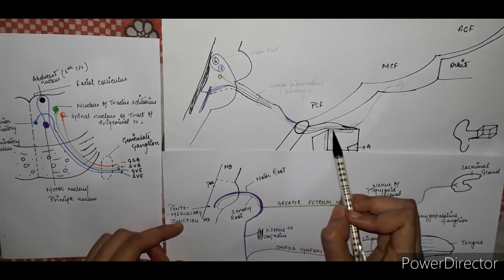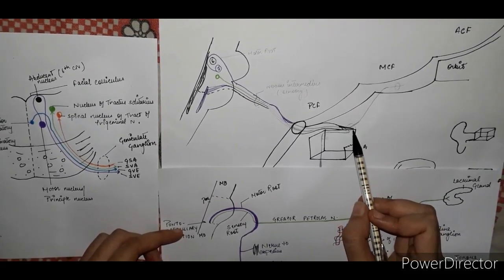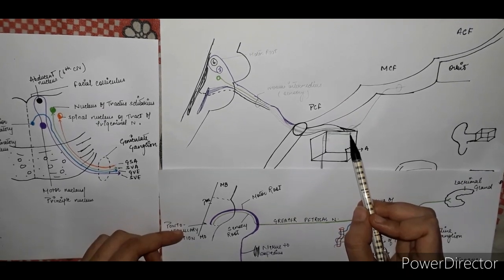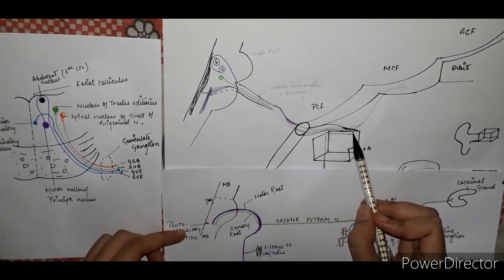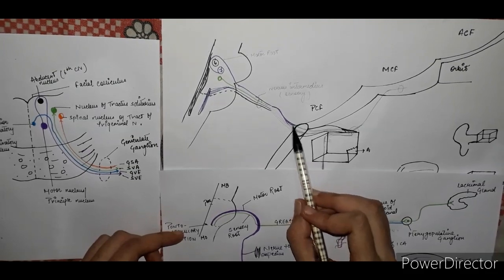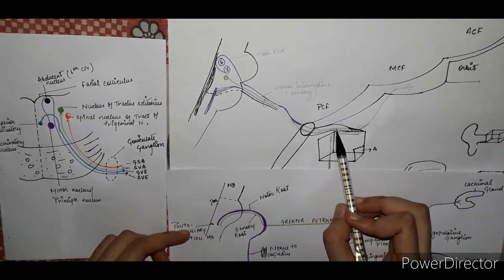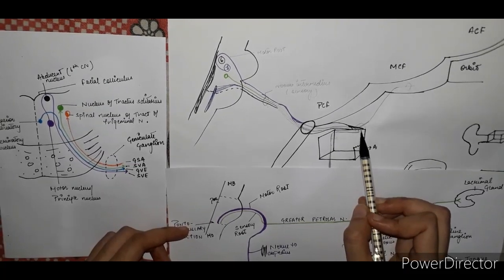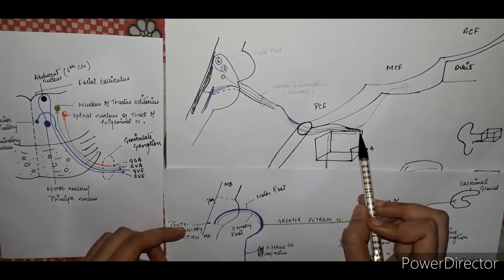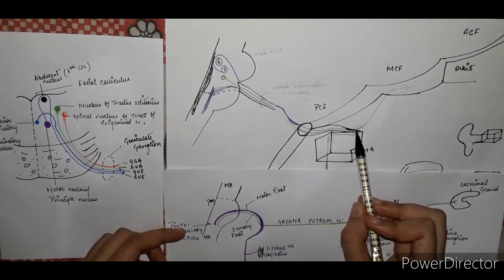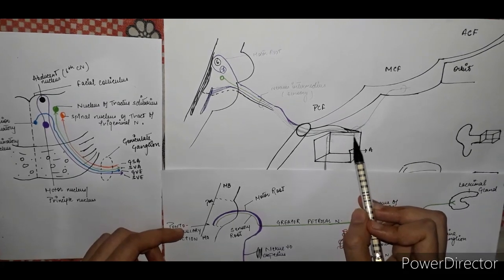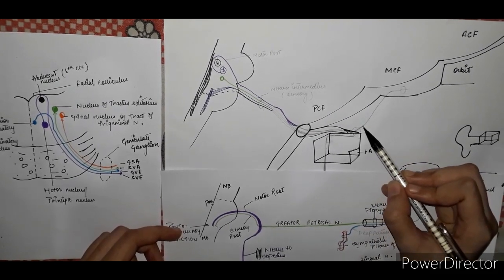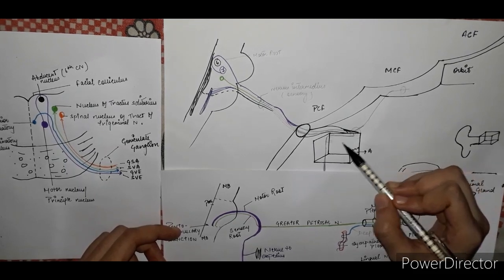This canal opens in the roof of the medial wall of the middle ear at the anterior end, and the motor root and sensory root together enter the internal acoustic meatus canal, and here it finds the geniculate ganglion through which it separates. Sensory and motor root separate.